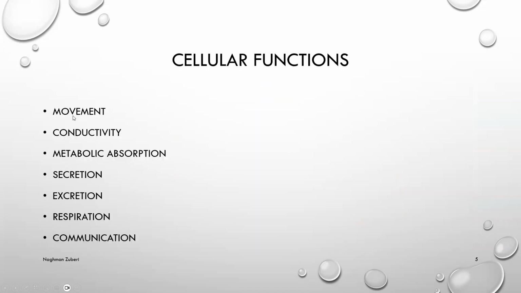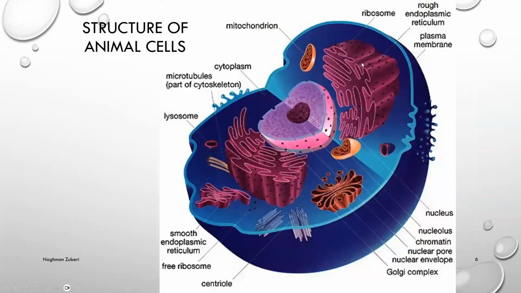Cellular functions include movement, conductivity, metabolic absorption, secretion, excretion, respiration, and communication. Here we can see one complex animal cell, with different types of endoplasmic reticulum, the smooth and the rough, Golgi apparatus, centrally placed nucleus, nucleoli, etc., ribosomes.